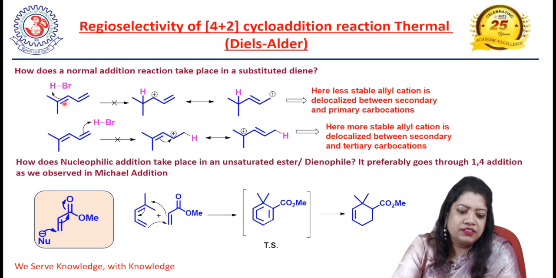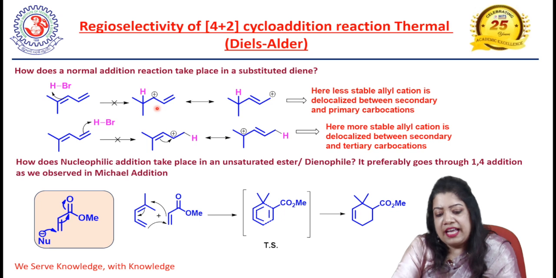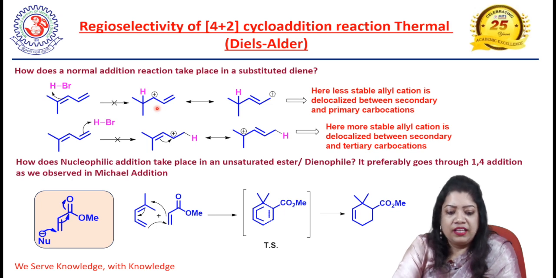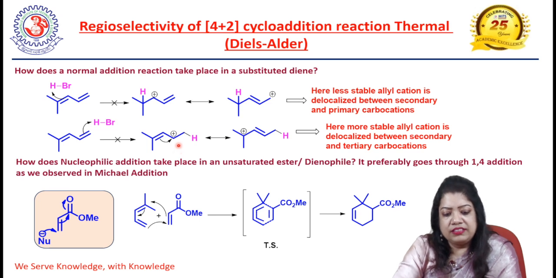If addition takes place from this side, an allyl carbocation will form, and that will resonate between one secondary carbocation and one primary carbocation. And if addition takes place through this side, the generated allyl carbocation will be stabilized through one secondary carbocation and